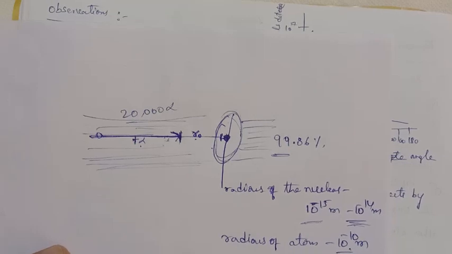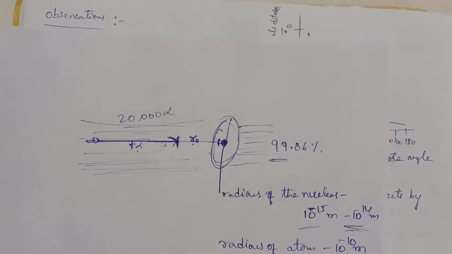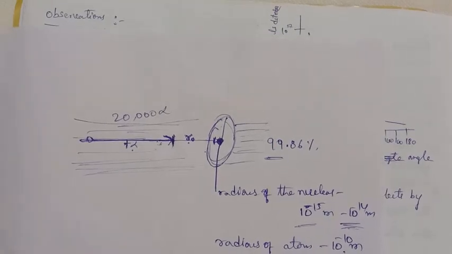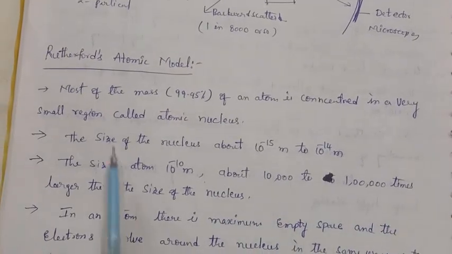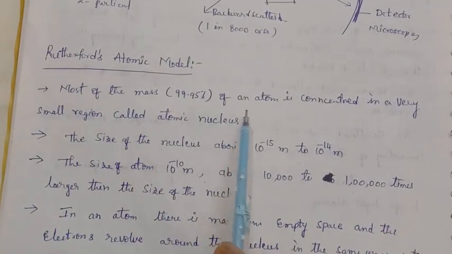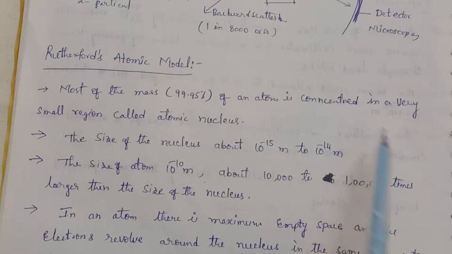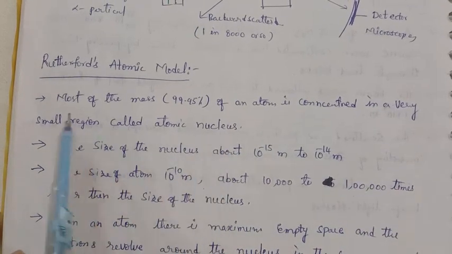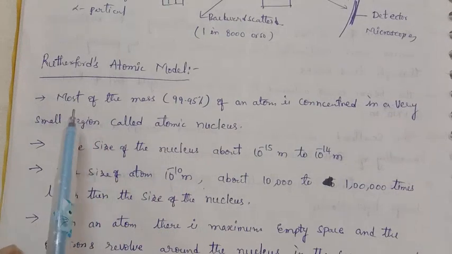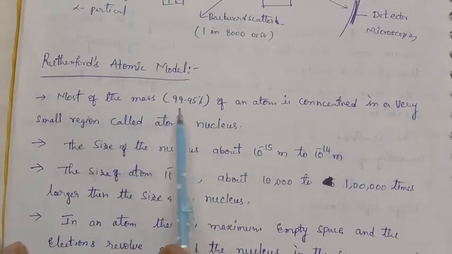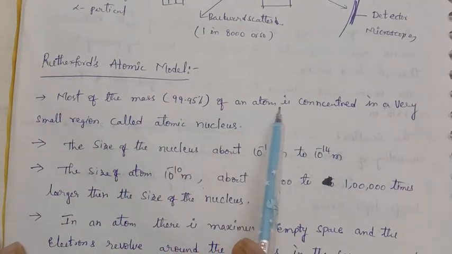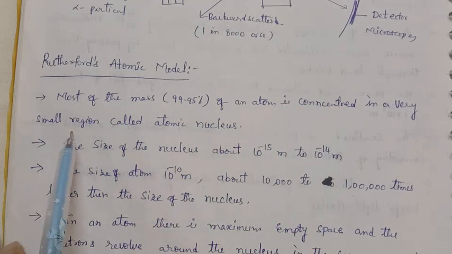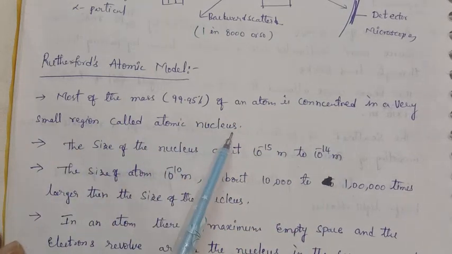So according to the Rutherford atomic model, these are the points concluded by Rutherford. So what are the points? Most of the mass, around 99.95% of an atom, is concentrated in a very small region called the atomic nucleus.